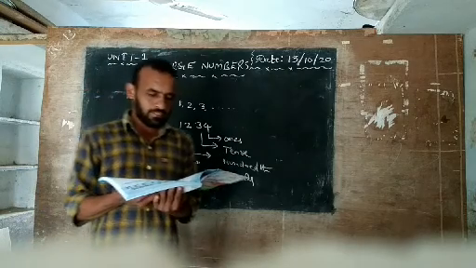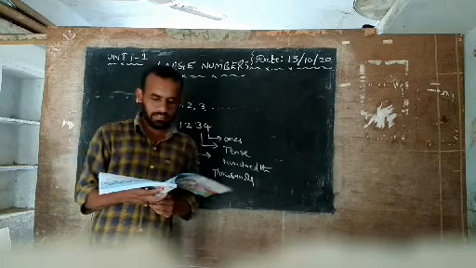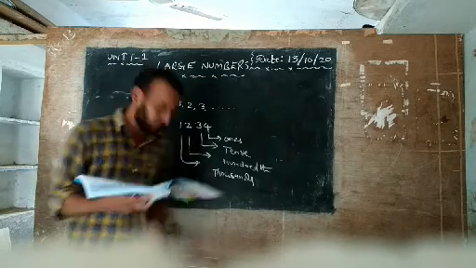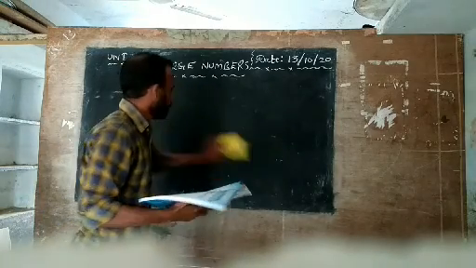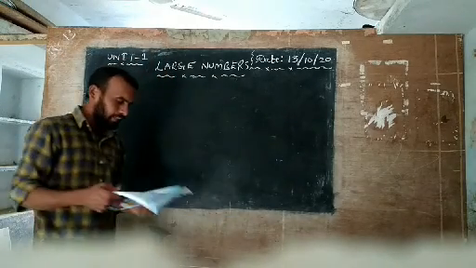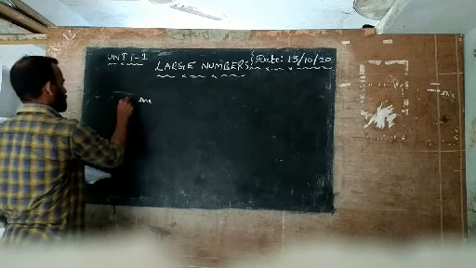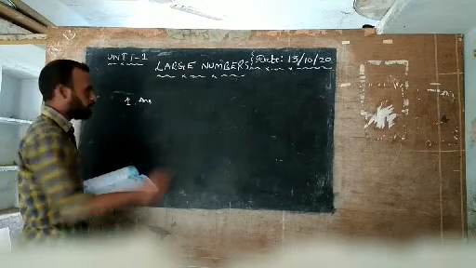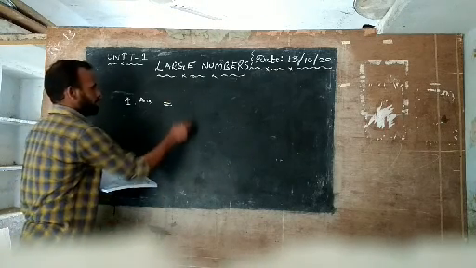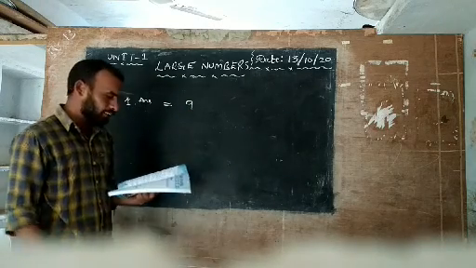Okay. The first question: which is the largest one digit number? I repeat again: which is the largest one digit number? So I am writing it here. The answer to the first question: the biggest one digit number is 9. 9 is the biggest one digit number.